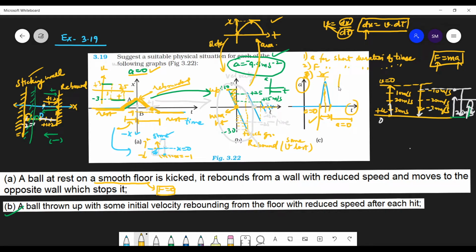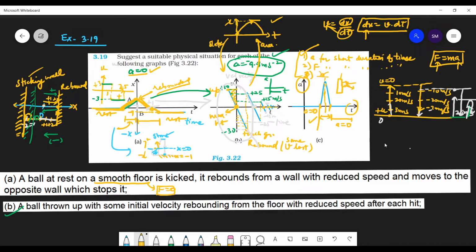And again, one more example you can take. You have a bat and you are hitting the ball with the bat. So the ball touches here, and then it goes back. So that's the graph of, so that's a very important graph, students. That's the graph of when the force acts for a small duration of time. Okay. So what does the area of this graph tell you?